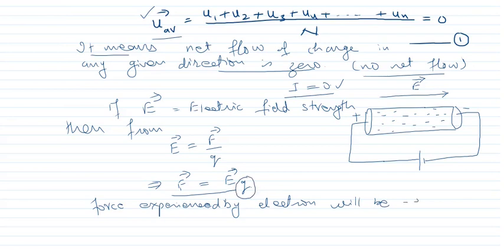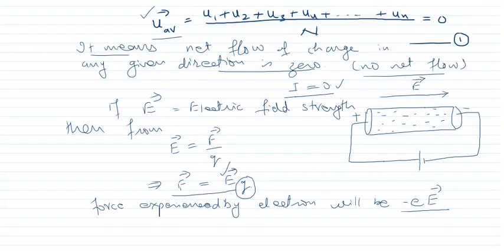That is minus e, and electric field strength is E. So therefore the force will be minus e into E. What does it mean? It means F is equal to minus eE. Minus e because the charge on the electron is negative and E is the electric field. And now you can see that the direction of F and E will be opposite of each other.